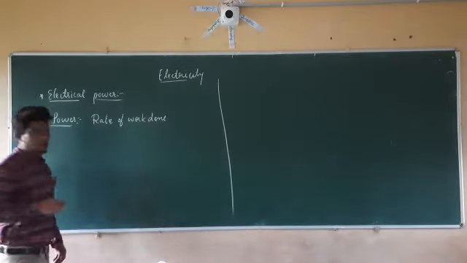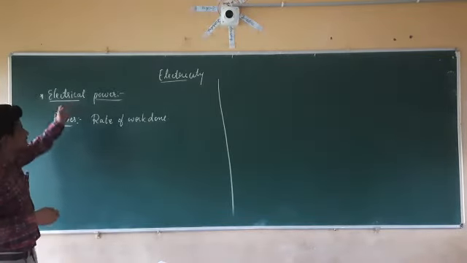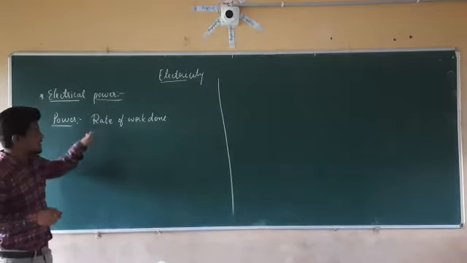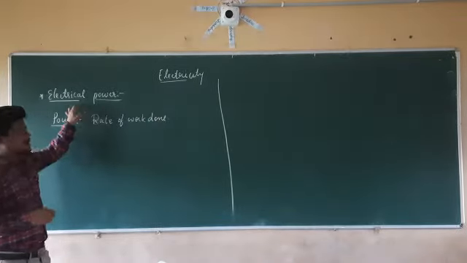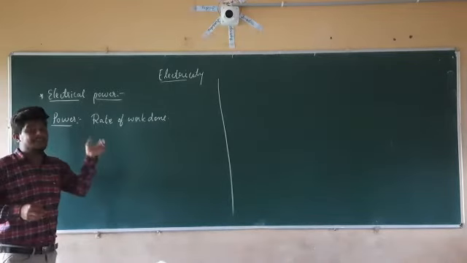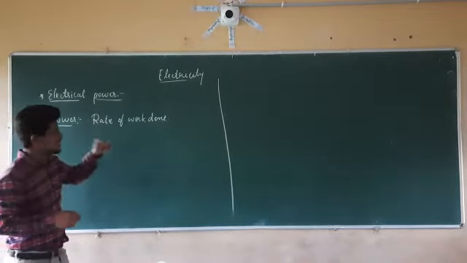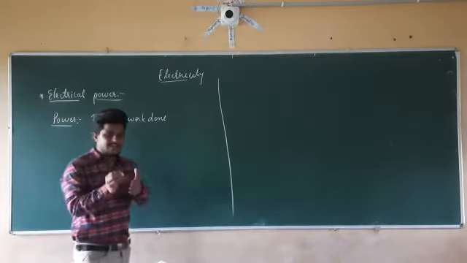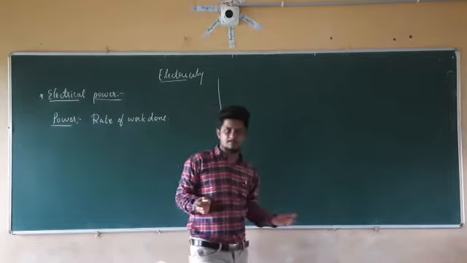Since we are discussing electricity and electrical power, if power means rate of work done, in the same manner electrical power is the rate of electrical work done. What type of work is being done here? The charge is carried from one point to another point. How?